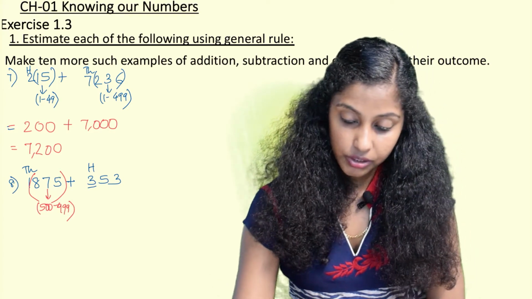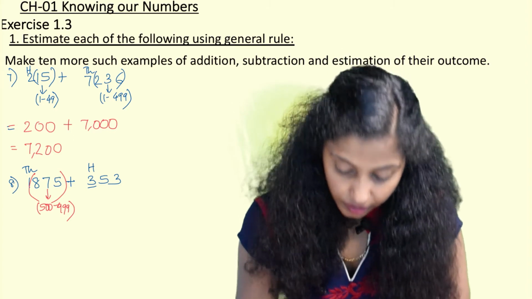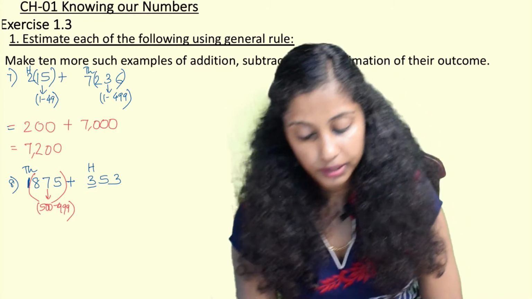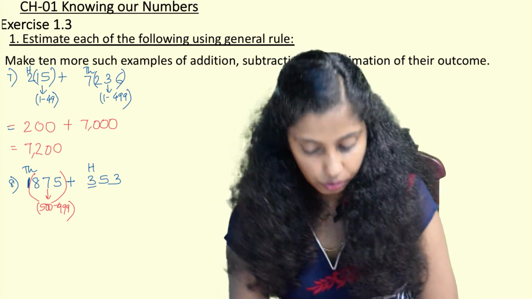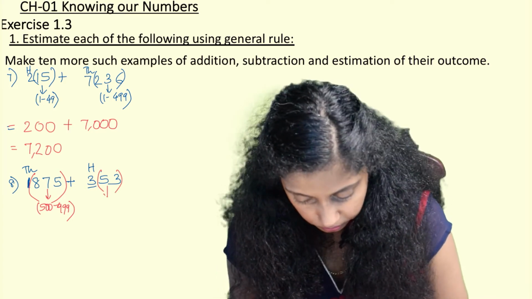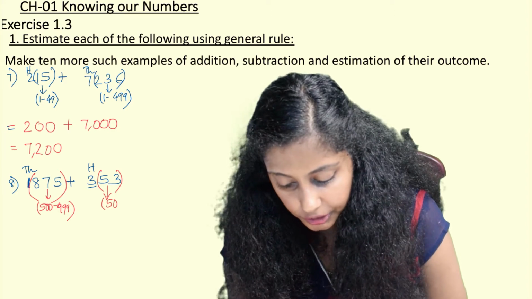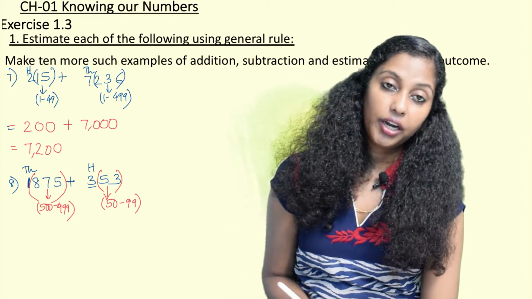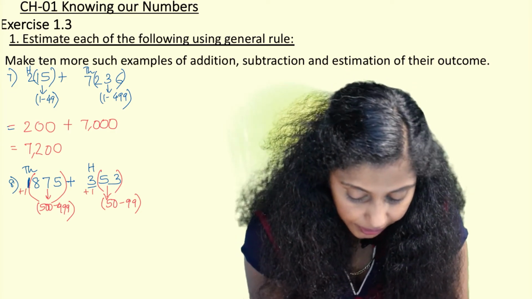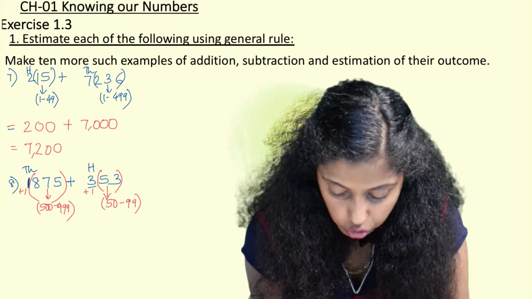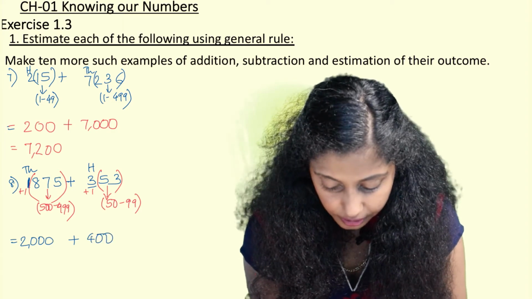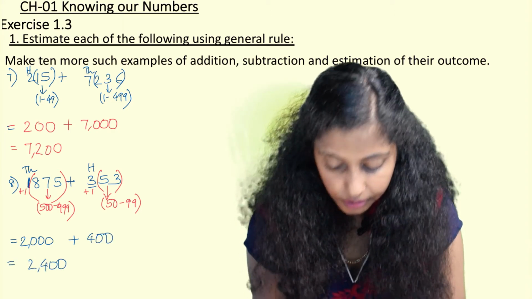So here what we do is we take it to the nearest 1000. So after 1000, the nearest 1000 for 875 is 2000. And when I see this 53, it comes in the category of 50 to 99. So 300 gets rounded off to 400. 1 gets added here, and here also 1 gets added. So here it becomes 2000 plus 400. And when we solve this, we get 2400.